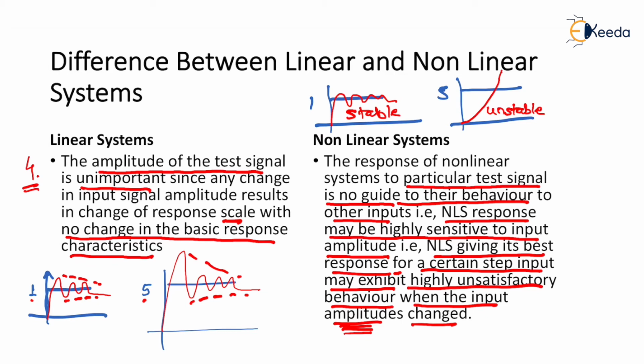In the case of a nonlinear system, the response to a particular test signal is no guide to its behavior for other inputs, which means that a nonlinear system giving its best response for a certain step input may exhibit highly unsatisfactory behavior when the input amplitude changes. So this completes the 4th point.